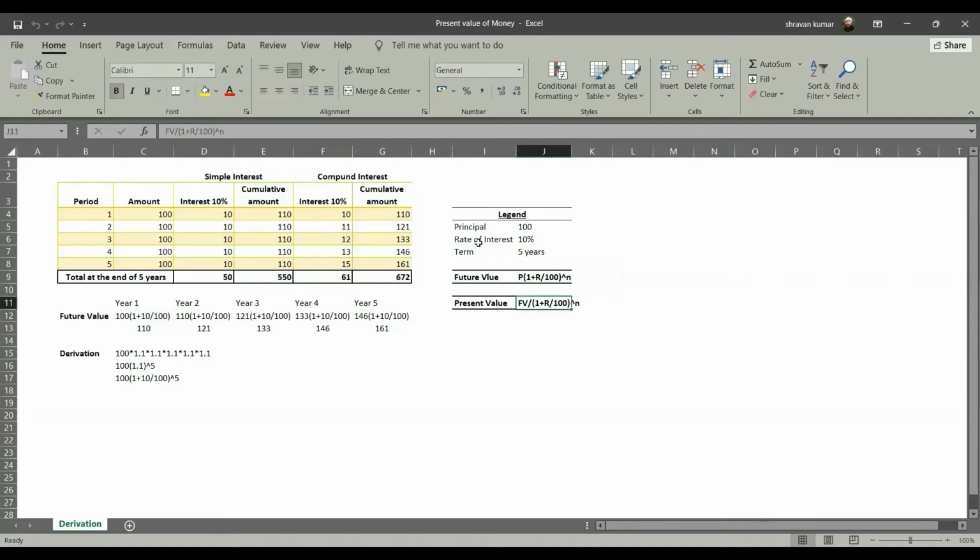You would be aware of elementary mathematics wherein present value is nothing but future value divided by 1 plus R by 100 whole to the power of N. This P into 1 plus R by 100 whole to the power of N would come to the left side and then fall in the denominator of future value. So your present value would be future value divided by 1 plus R by 100 whole to the power of N.